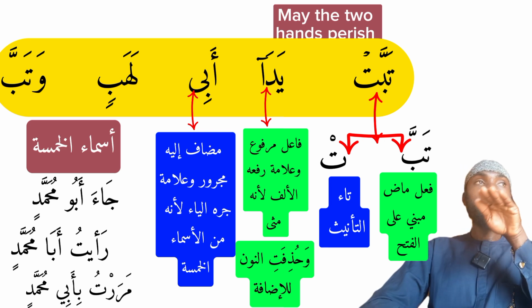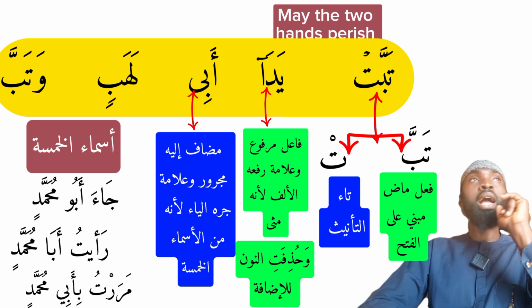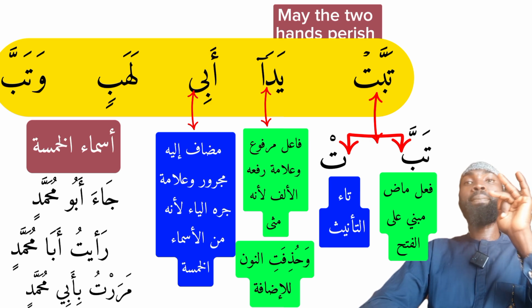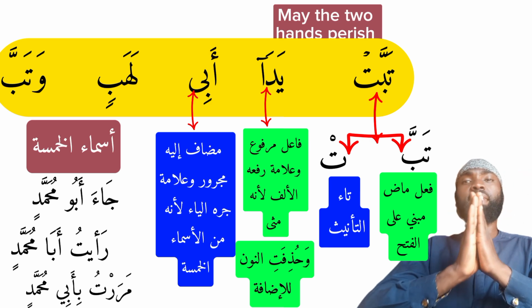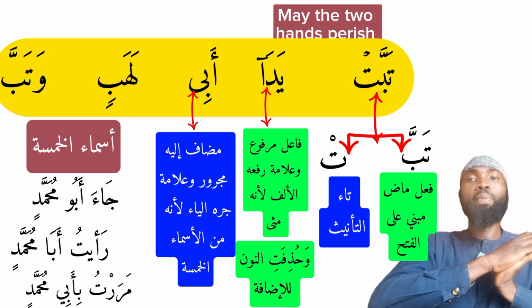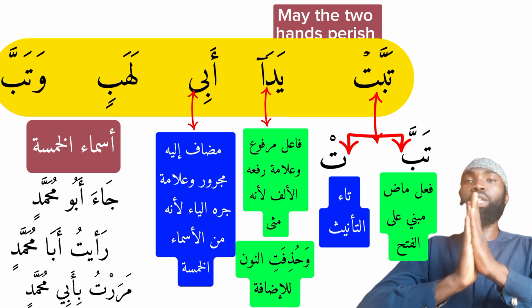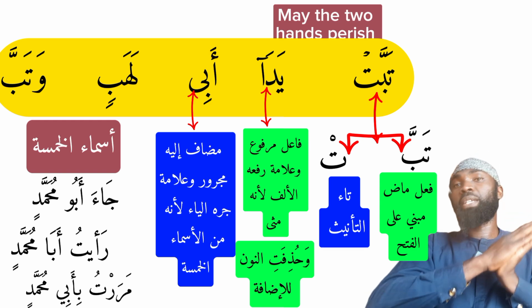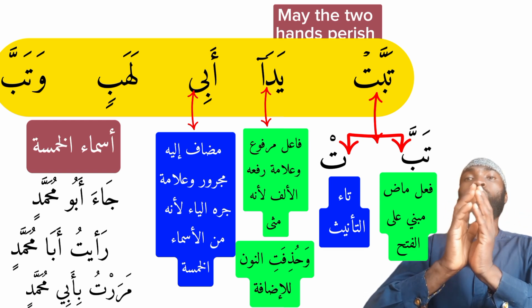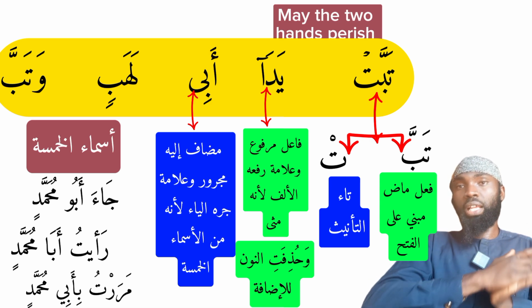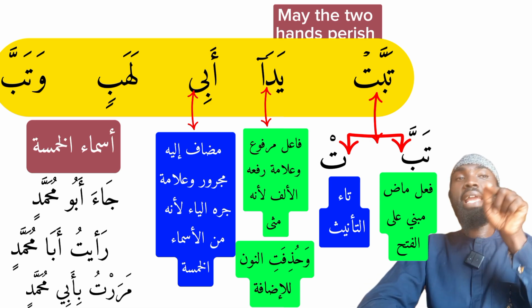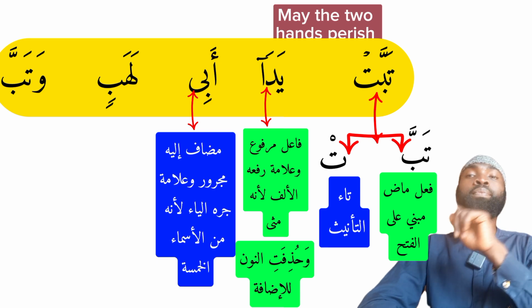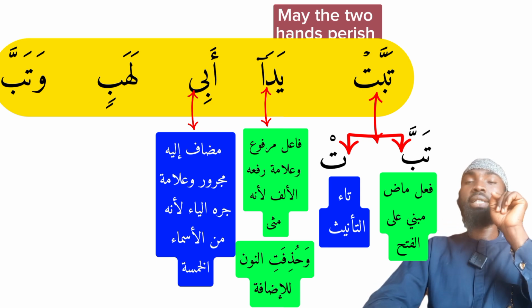In all this, we can see the changes. The first is Abu with wa, the second is Aba with alif, and the third is Abi with ya. This law goes the same for the other 5 names that we have mentioned earlier. This is specific to them, though there are other things we will discuss about this when we come to that topic, inshallah.